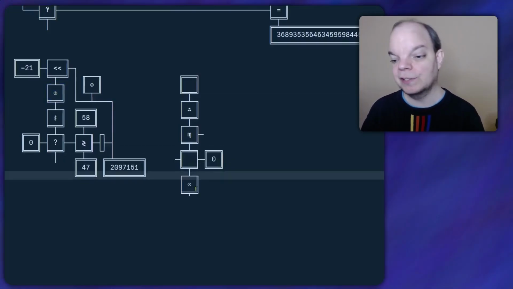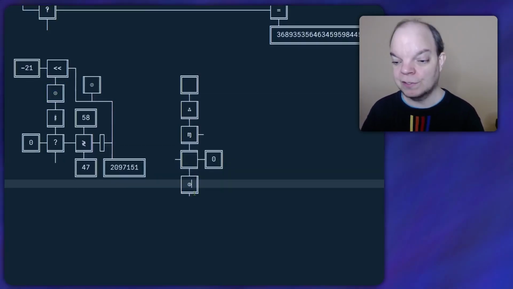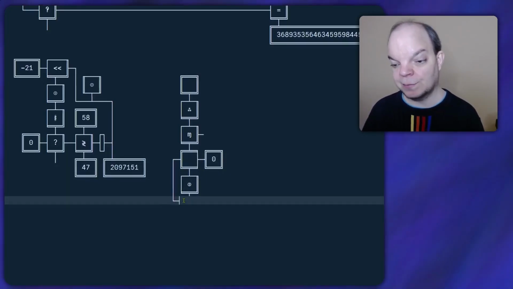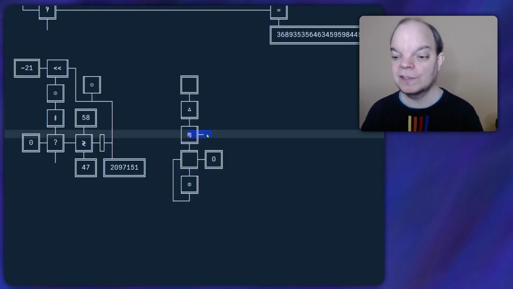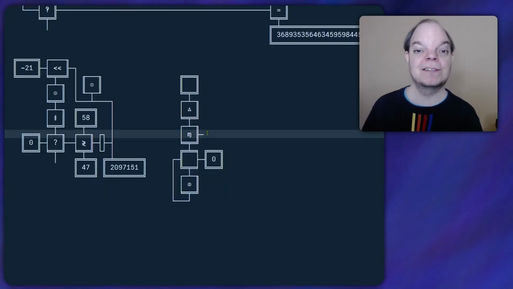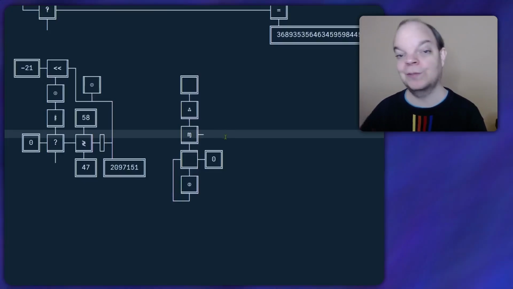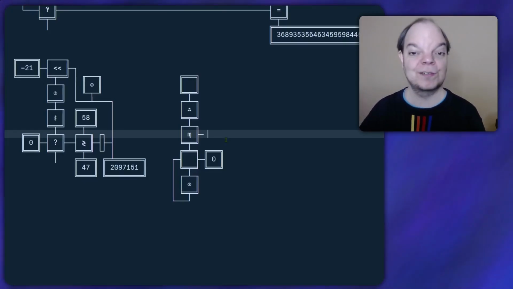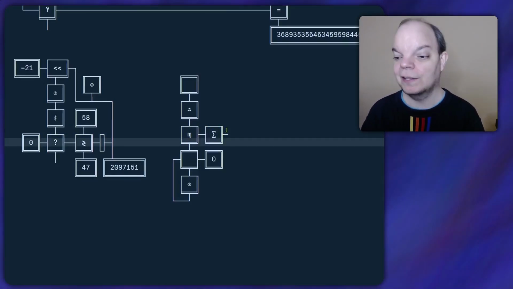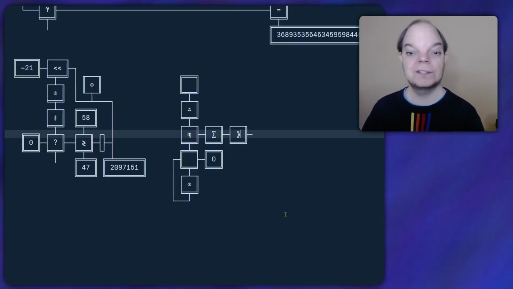So let's put the 3 in a double circle down here, and what needs to go into it is the input that comes into the lambda expression right here. So now we have a sequence of all the results of that function, which is either 0 in the cases where strings don't start with mul or don't have the syntax, and it's the result of the multiplication in cases where they do. So now all we need to do is add up all of those multiplications. The result of that is going to be an integer, so we want to turn that into a string. And that should be our program.